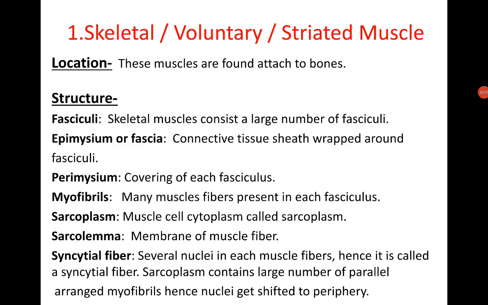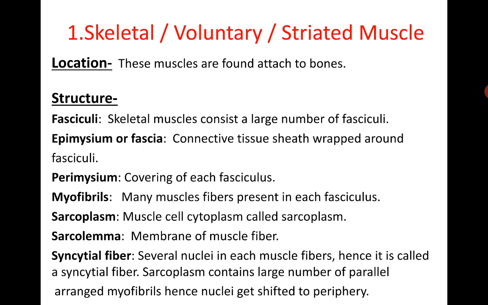So we start. The first type of muscle is called skeletal muscle. These muscles are attached to the skeleton, hence called skeletal muscle. Another name of this muscle is voluntary.